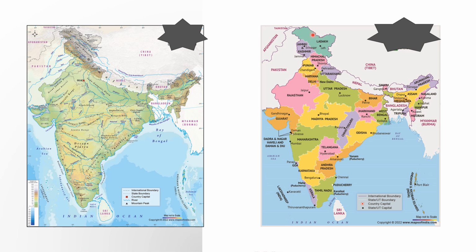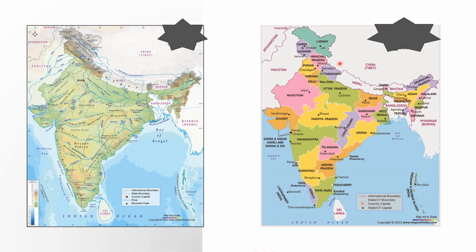And here we can see different states, right? Boundaries of different states. Uttar Pradesh, Rajasthan, Madhya Pradesh, Maharashtra, है ना? Different boundaries. मतलब यहाँ पे अगर हम देख पा रहे हैं तो इसके इस साइड उत्तर प्रदेश है and this is Bihar. So these are boundaries, and wherever we see boundaries of different states or countries, that is a political map.